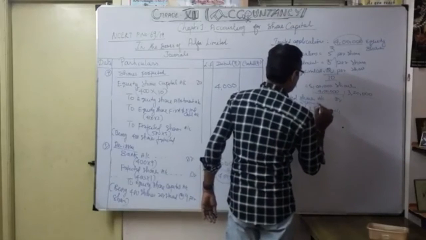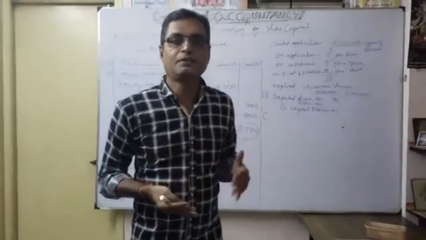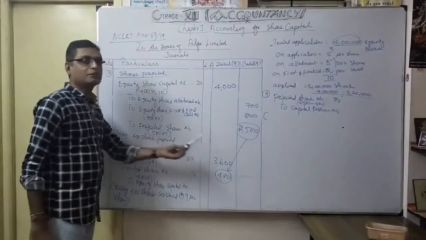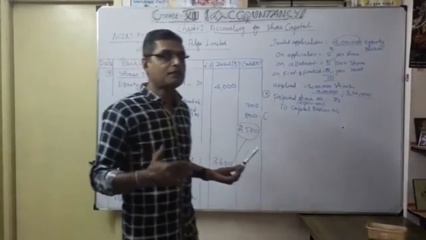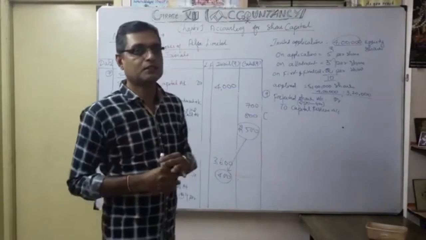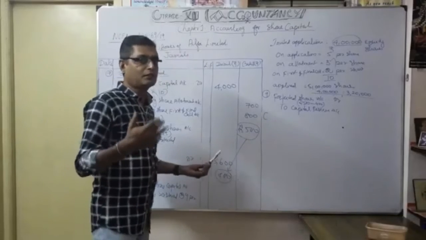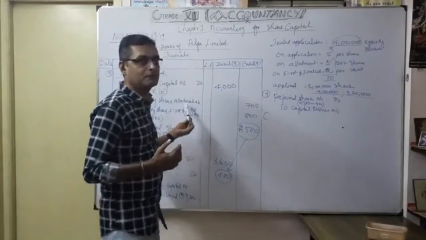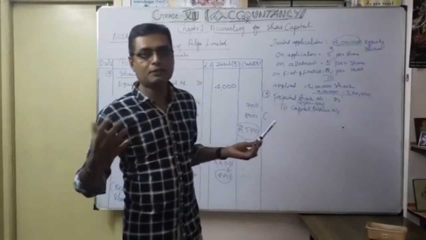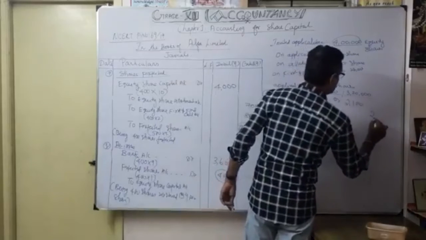2,500 minus 400. Here our work is very easy because the entire forfeited shares are reissued. In partly reissued cases, there is another discussion we are going to do, as discussed in the earlier problem. Now you understood here. Very easily you can calculate. Since the entire forfeited shares are reissued, you can easily calculate how much money is transferred to the capital reserve account. So how much? 2,100. 2,100.